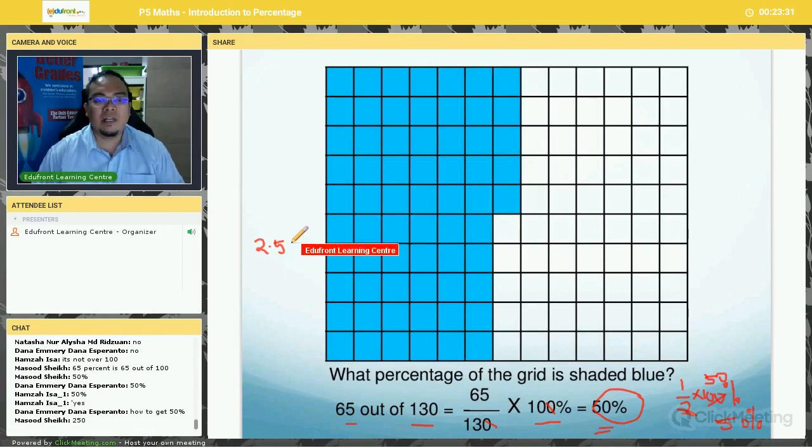250. Very good. So how do you get 250? You multiply by 100%. So what do you get? You shift the decimal point 2 steps to the right. So you get 250%.